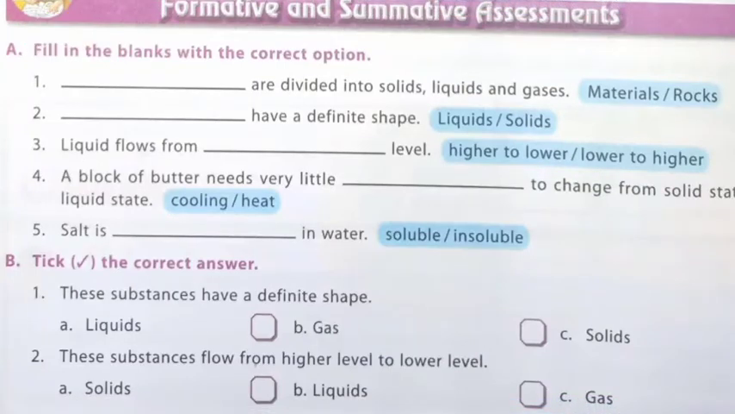Part B. Take the correct answer. Dear students, again some options are given here and you have to choose the correct one. Number 1, these substances have a definite shape. Options are A, liquids, B, gas, C, solids. Number 2, these substances flow from higher level to lower level. A, solids, B, liquids, C, gas.